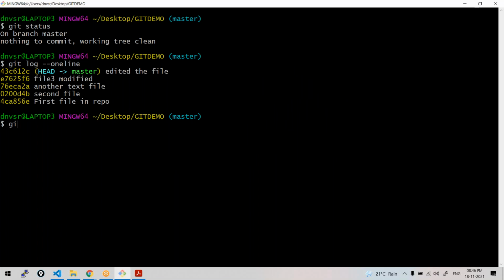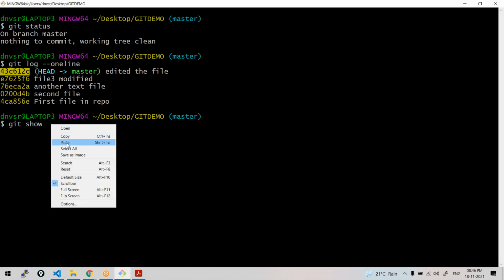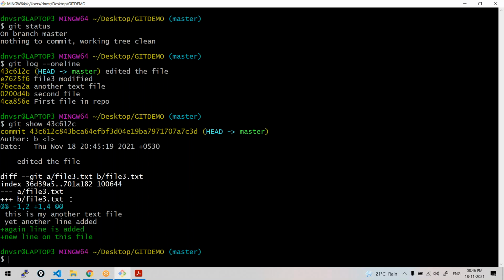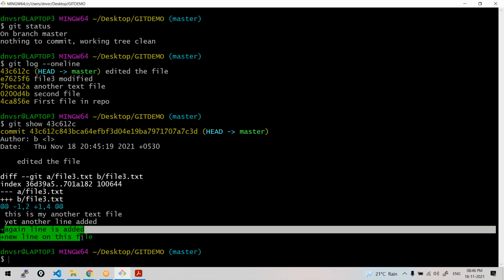And also another simple command, git show. If you want to see what changes happened, git show that commit ID. Right click, you will see the paste option, and see what changes happened in this commit. In this commit, these two lines were added and committed. So that's how you can check what changes happened in a particular commit.